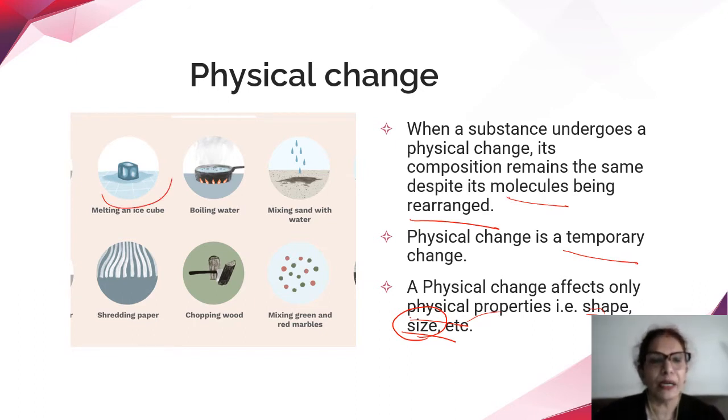For example, melting of ice is a physical change. Now, suppose the ice has melted. I want the ice back from the water. What do I do? I'll put the water in the freezer, so I get back the ice. Similarly, boiling of water is a physical change, because if the steam is condensed, we can get back all the water. Then mixing sand with water, you can always get back the water and sand.